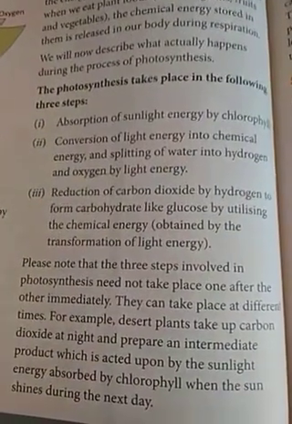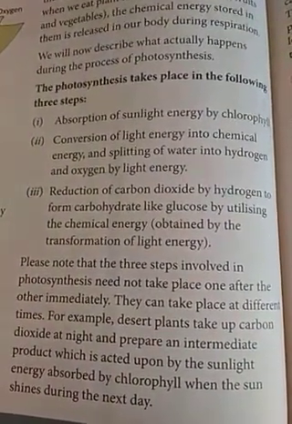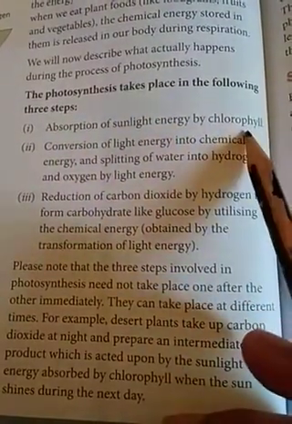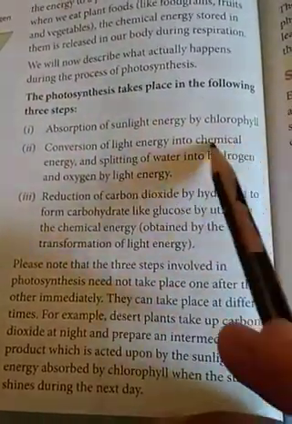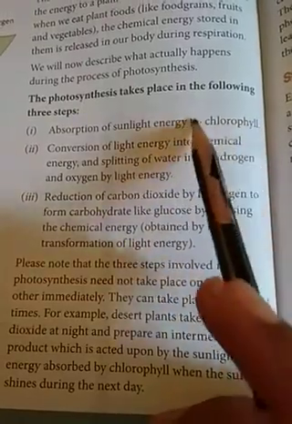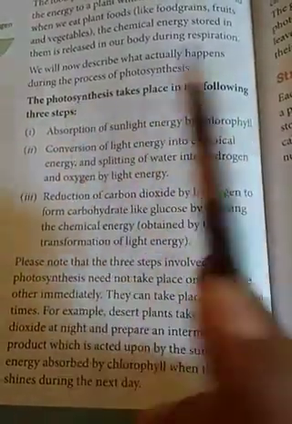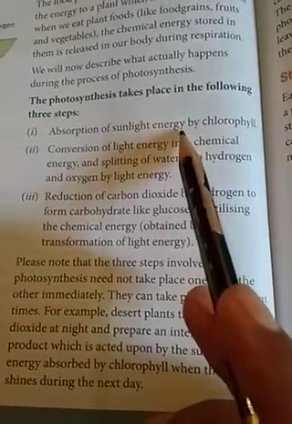Okay, so the photosynthesis process happens in 3 steps. The first step is absorption of sunlight energy by chlorophyll. There is a green pigment in a plant due to which its appearance is green in color, that is chlorophyll. This chlorophyll is absorbing the sunlight energy.